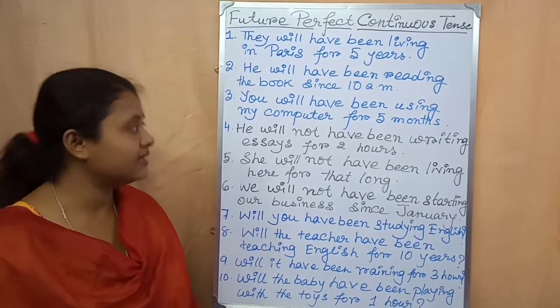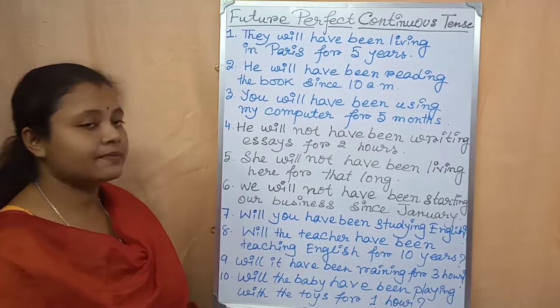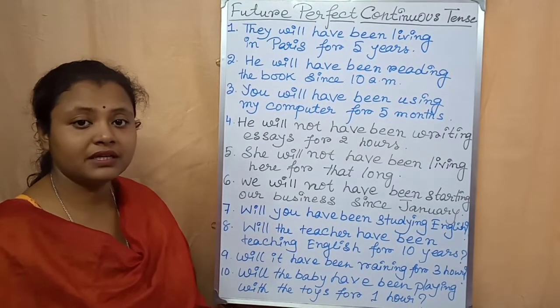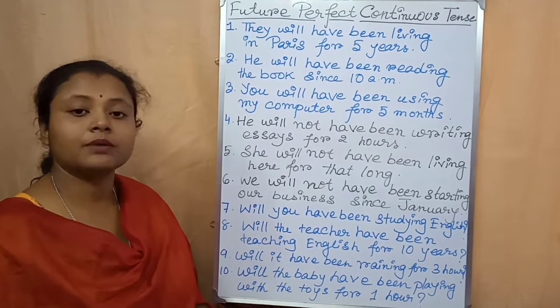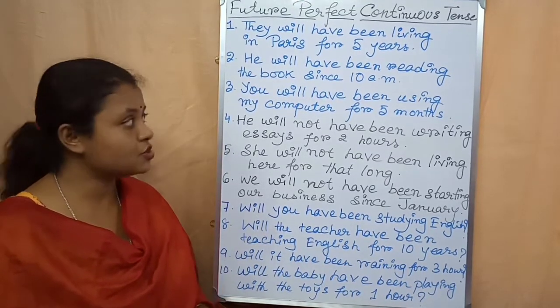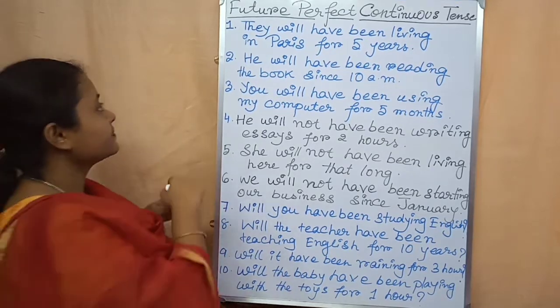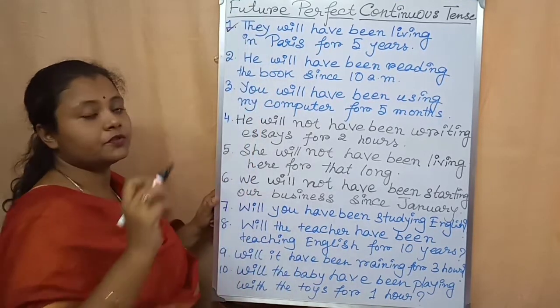Let me tell you again. At first you have to write subject, then will, after that have, then been, then the present form of the main verb, then ing, then the rest of the sentence. Okay. Now look at the first example over here.